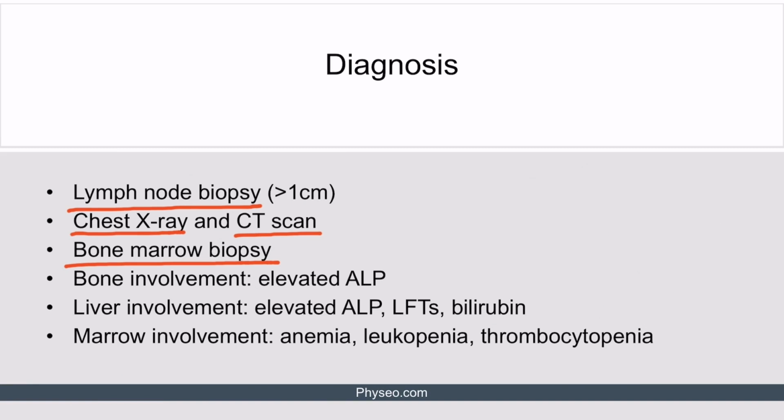An elevated alkaline phosphatase is seen if there is bone or liver involvement. Elevated liver function tests or bilirubin may be present if there is liver involvement. A complete blood count with anemia, leukopenia, or thrombocytopenia may be present if there is bone marrow involvement.